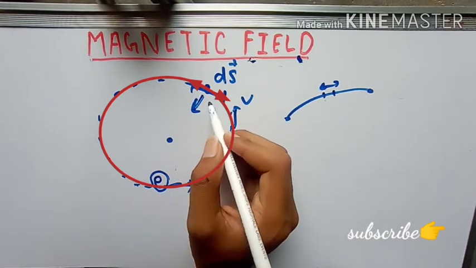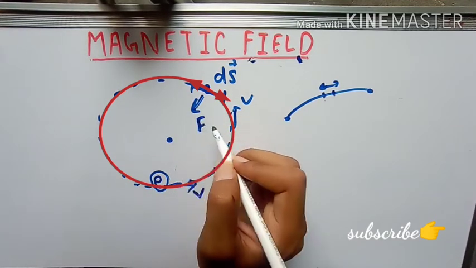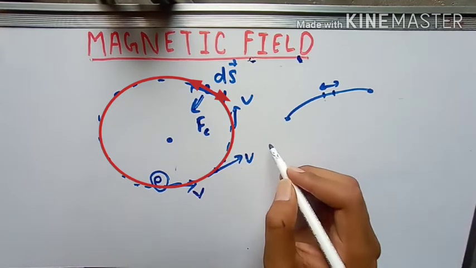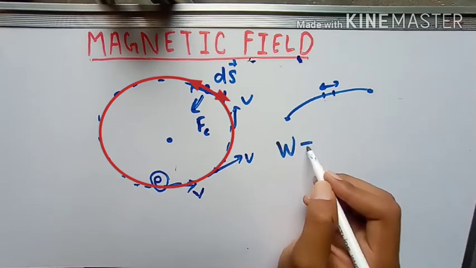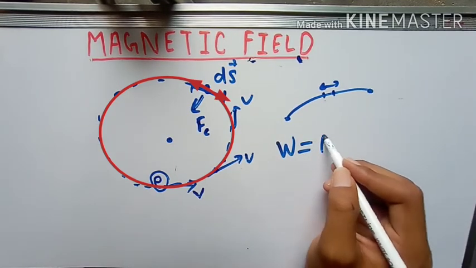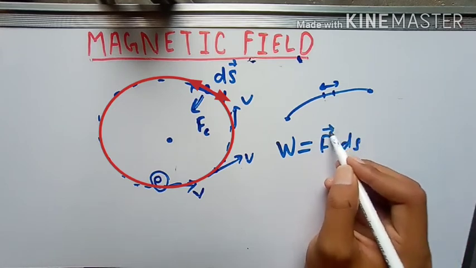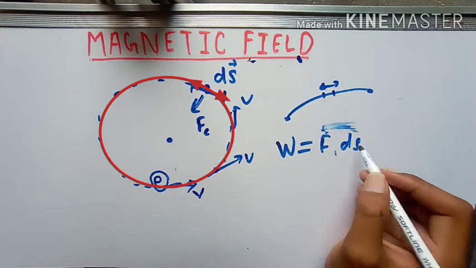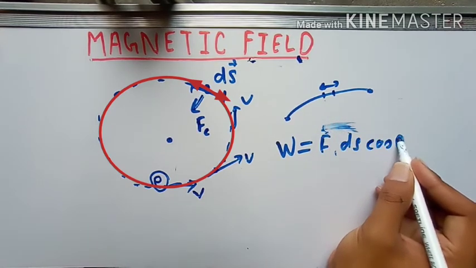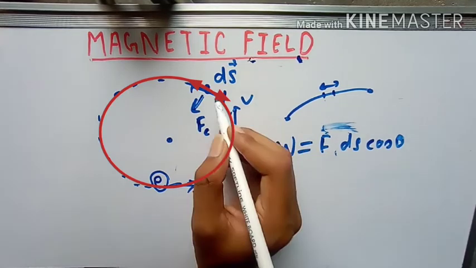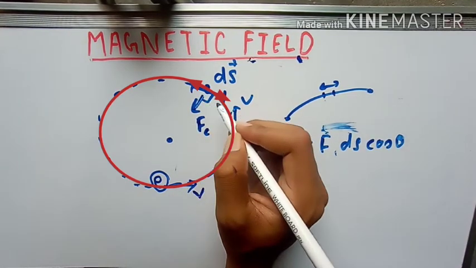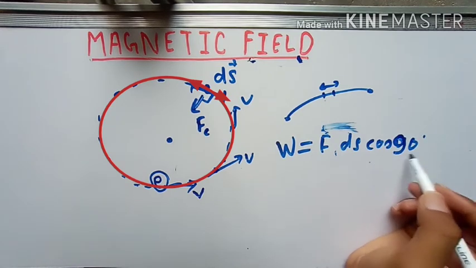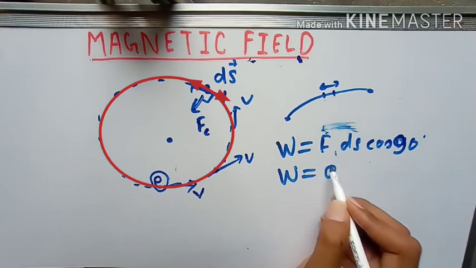That force is known as the centripetal force, and I am denoting it by Fc. Clear? Now I am going to find the work done. Work done is F dot ds. So I can write it as F ds cos theta, and here the force and the element make a 90-degree angle, so this becomes F ds cos 90. The value of cos 90 is equal to 0, meaning the work done is 0.